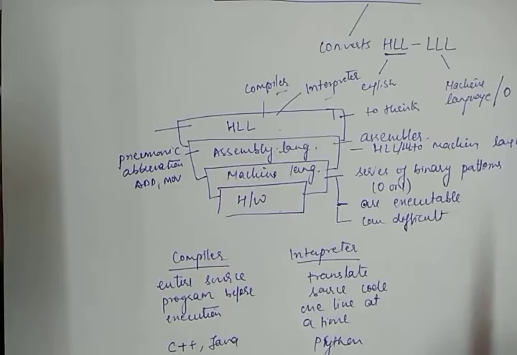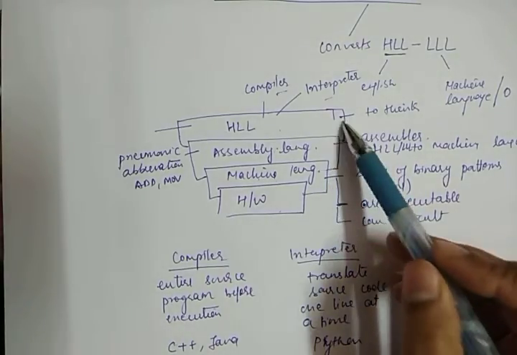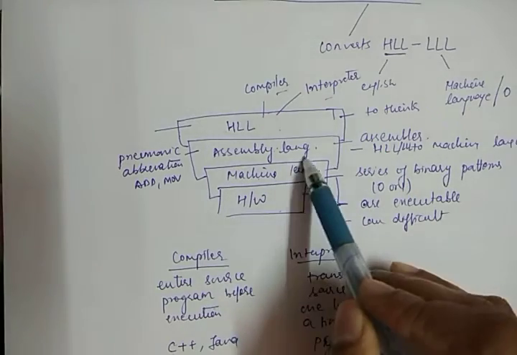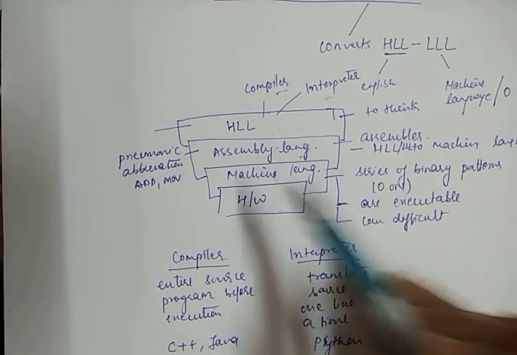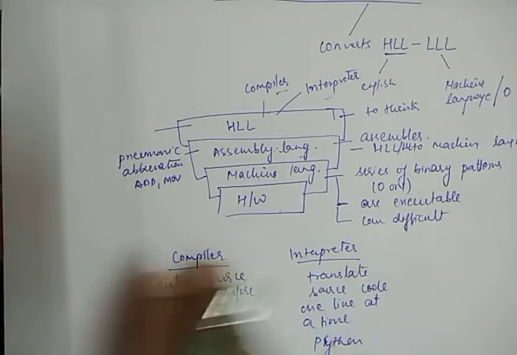In this subject we only consider how we translate the high level language into a machine language, and with the help of an assembler, assembly converts into machine language. Okay, so now we start how this compiler, assembler, or translator works.